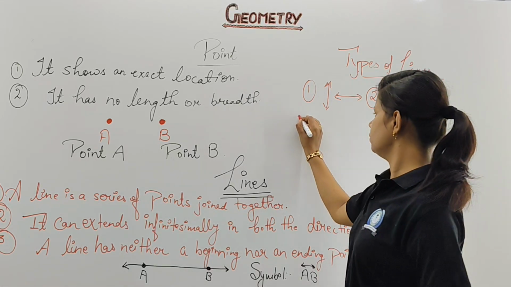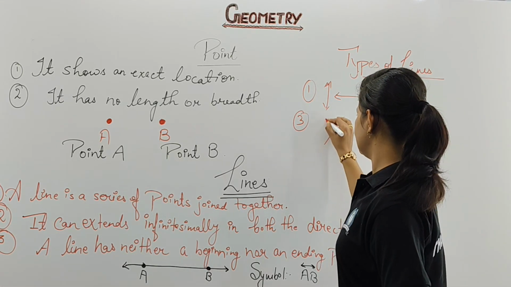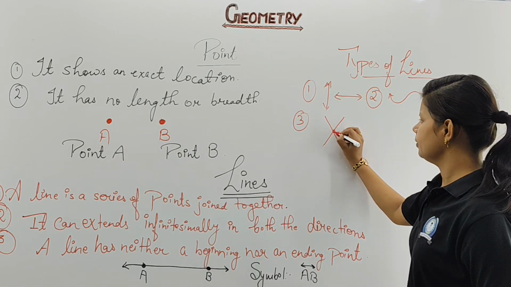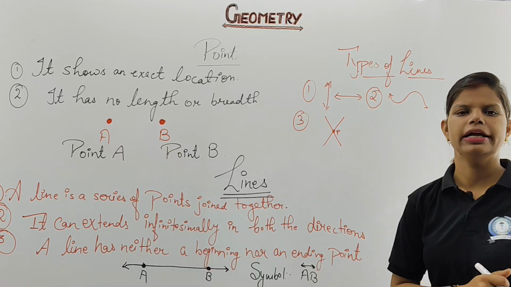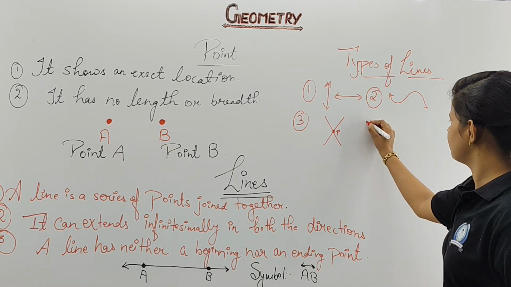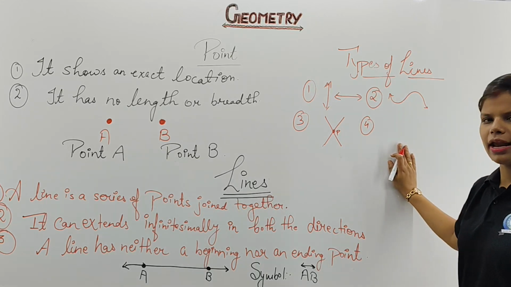Third of yours is your intersecting line. Intersecting means you have seen there are 2 lines. They are meeting at a point P and they are going to form the intersecting line. Understood? Now next, the fourth one is your parallel line.